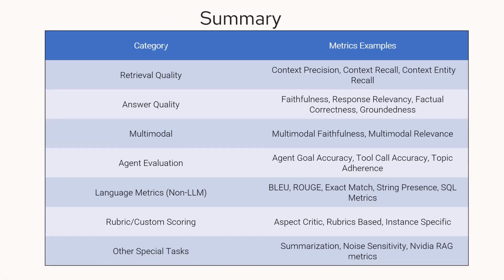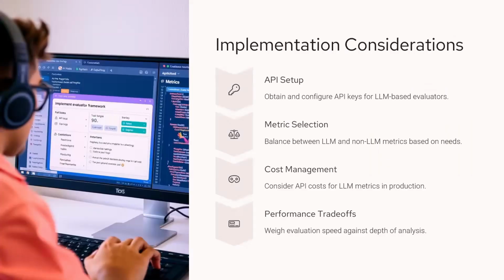And still, we have other special tasks, such as how summarization happens, whether it has noise, or something called NVIDIA RAG metrics. So these are the other special tasks that you can consider for the metrics. Now we have seen so far different kinds of metrics under the categories of LLM metrics and non-LLM metrics. When you try to implement the evaluation framework or evaluation test set, what are the considerations you should have?